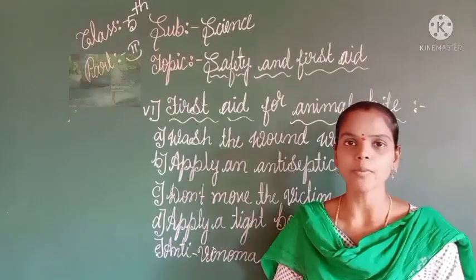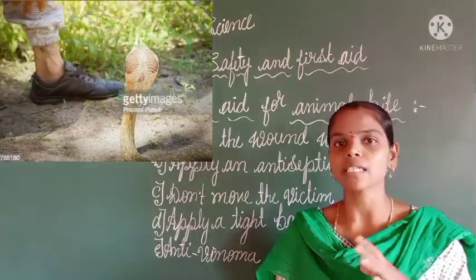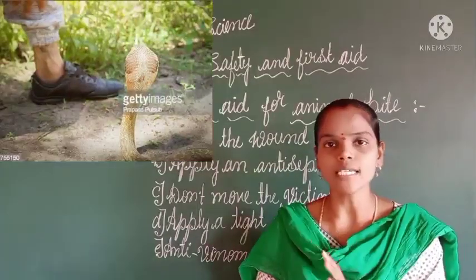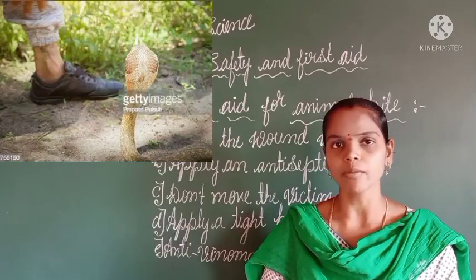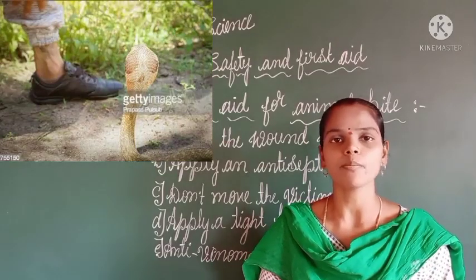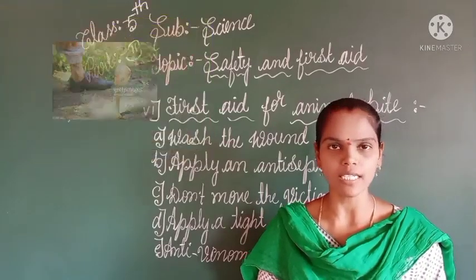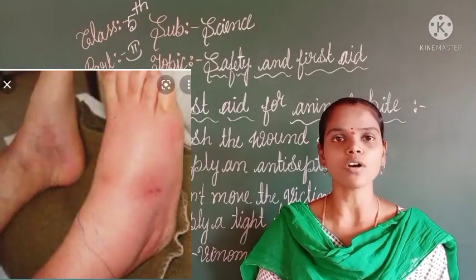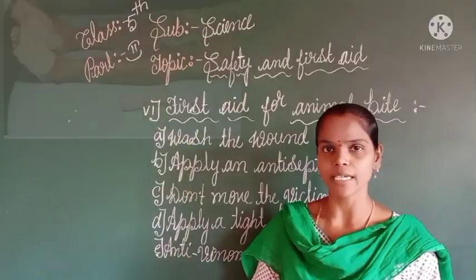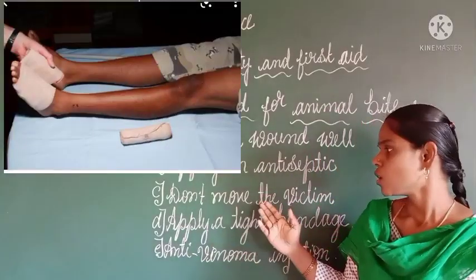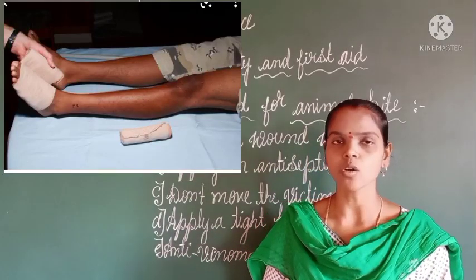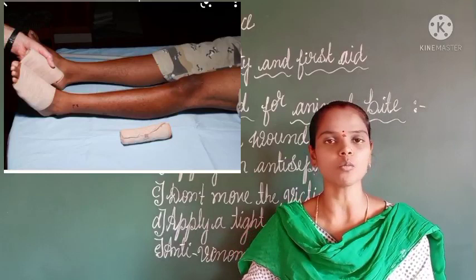When a person gets bitten by a snake, it is very dangerous, right? A snake is a very poisonous animal. If a person gets bitten by a snake, it is very dangerous, so we have to follow some methods. For the bitten person, the first step is to allow them to sit in a place. Don't allow them to move.